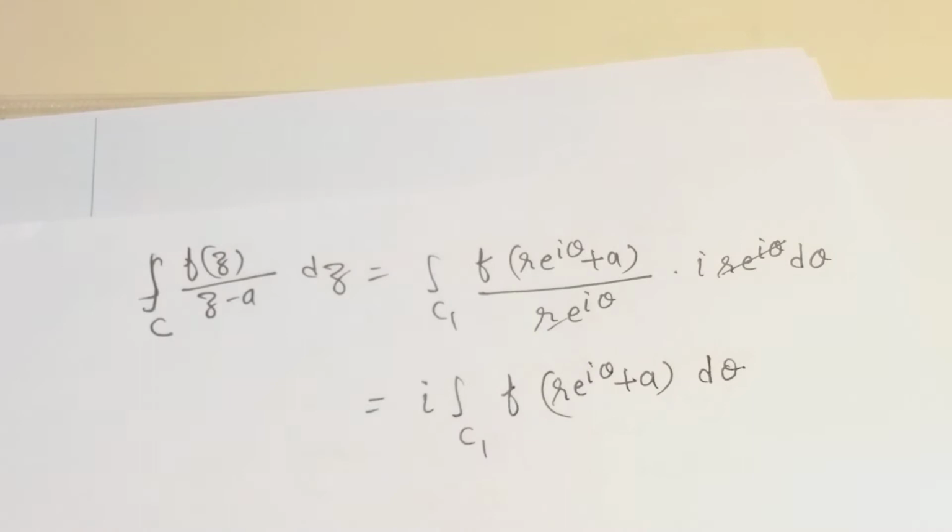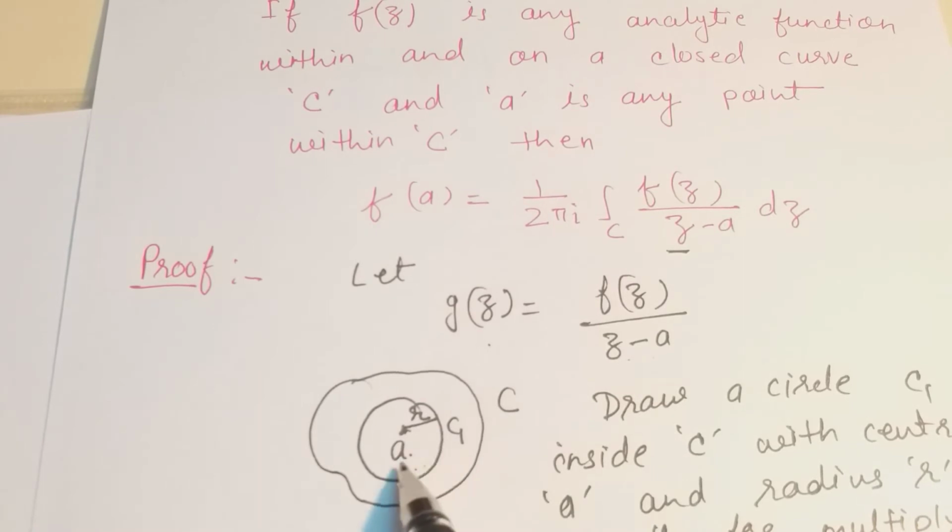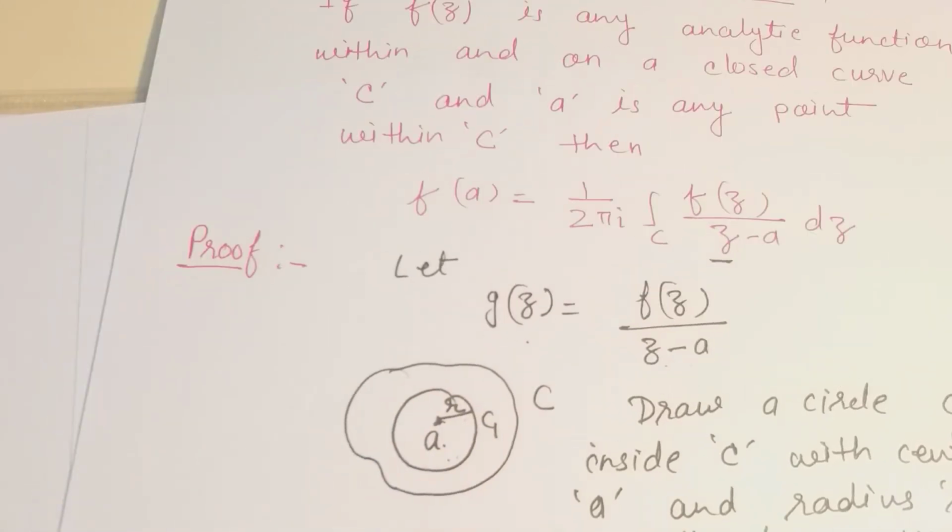Now what we do, we start shrinking this circle C1. Means we are taking the limiting case where r tends to 0. So we start shrinking this circle C1.